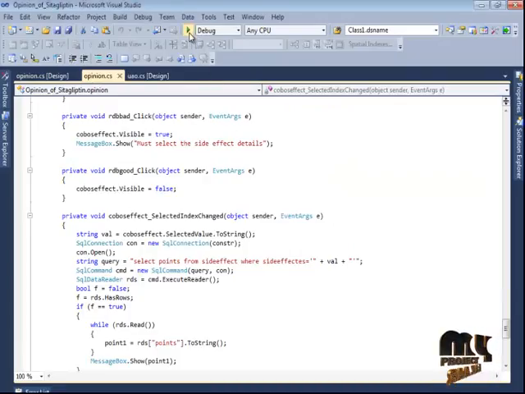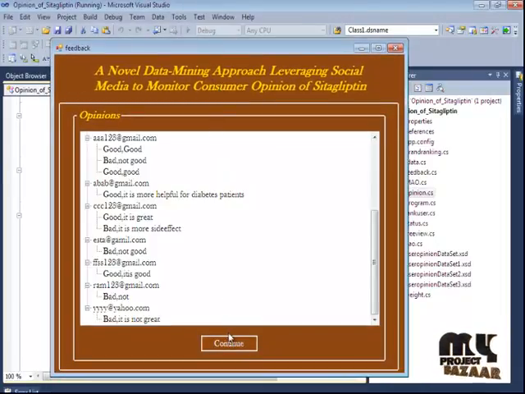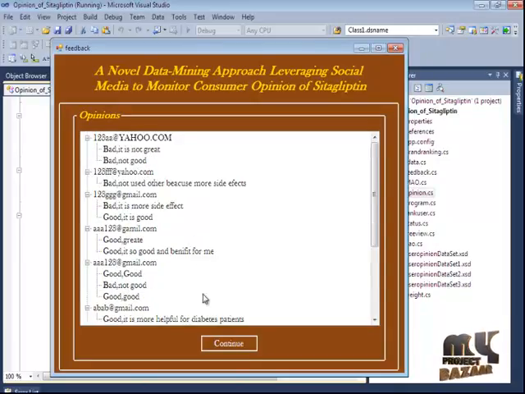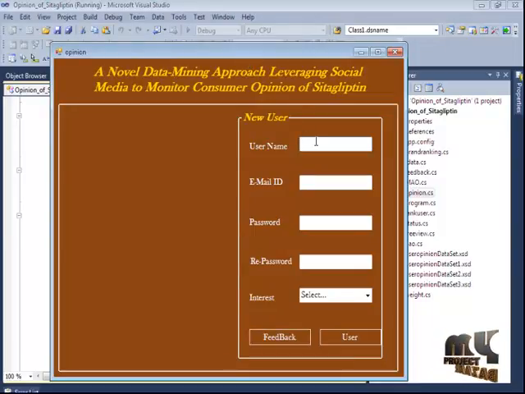Let's discuss the running procedure. Click the F5 button and open the running window, the executing window. Opinions are displayed. All members' opinions are given, and those opinions are displayed in a tree format, and new users are created. Enter the username, email ID, password and re-password, and whether individual or organization, so that opinions provided by organization members or individual members are separated. All the opinions are entered and displayed in the opinions format.